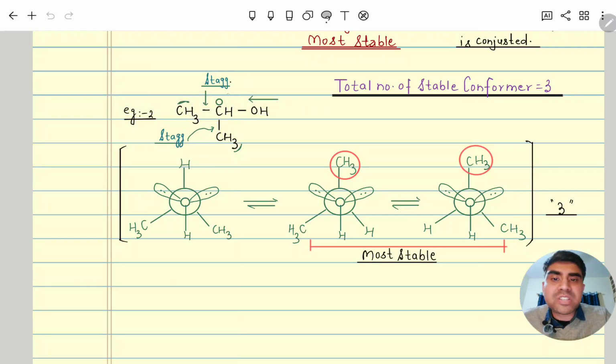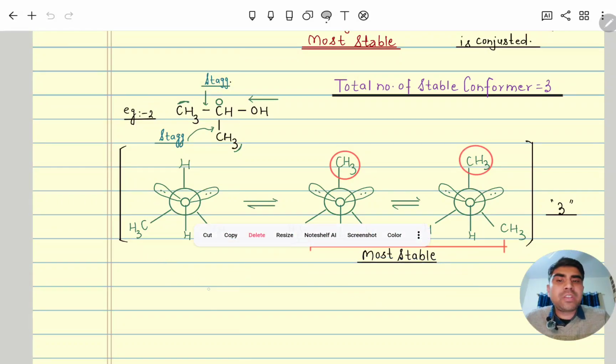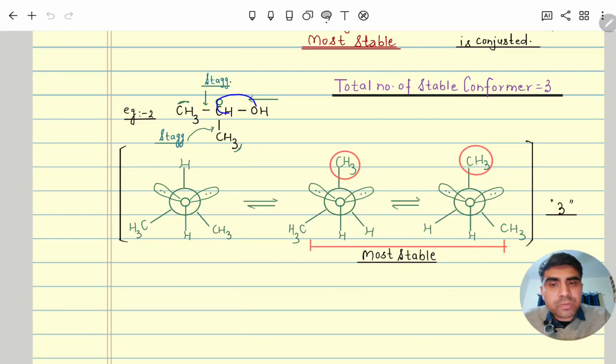With respect to staggered, now this one is the front and back system. It's not like we just manage this one so that this will be eclipsed and this will be eclipsed, and then it will be stable. No, that will be relatively stable, but we have to find the most stable or relatively stable conformers. So from our side we will try our best to find the stable conformers.